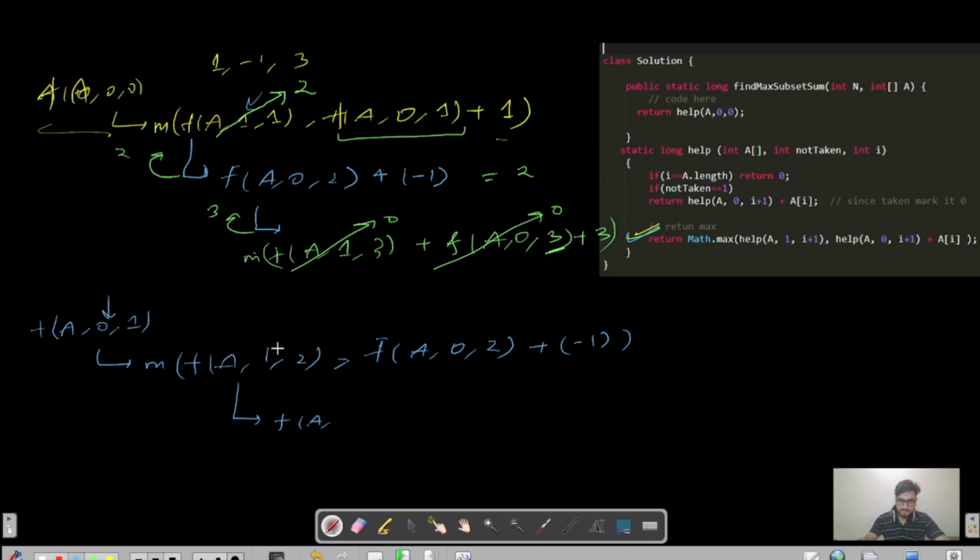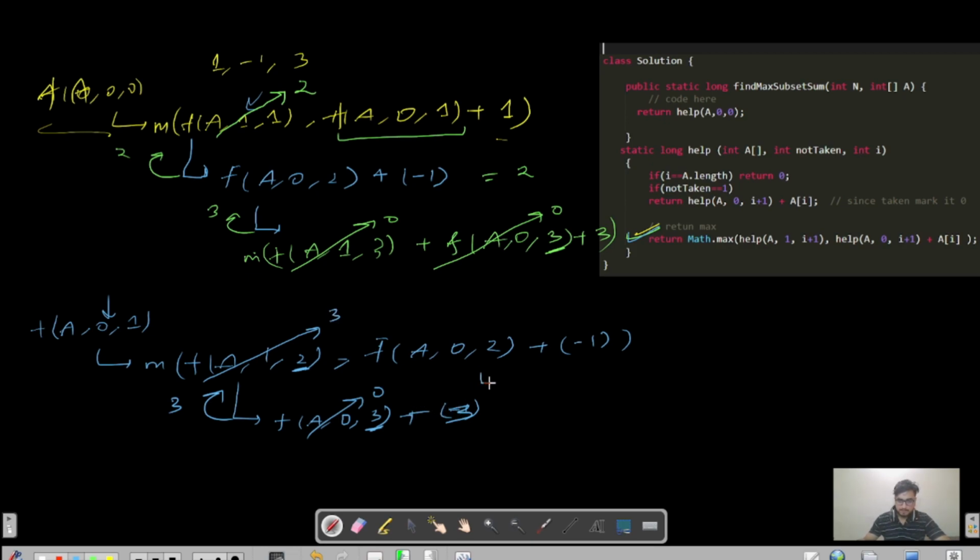So then we will solve this function, and it will call for function of a, since the taken state is 1, then it will include that element and mark the taken state as 0, including the element present at index 2, which is nothing but -1, right? Okay, and since the index has now equals to 3, that is the array length, this function will return 0, and 0 minus 1 will give you -1, right? And the element present at index 2 was not -1, it was +3, right? So this will give you 0 plus 3. So this call will return you 3 from here, right? That means this particular function is pointing to 3 now, right?